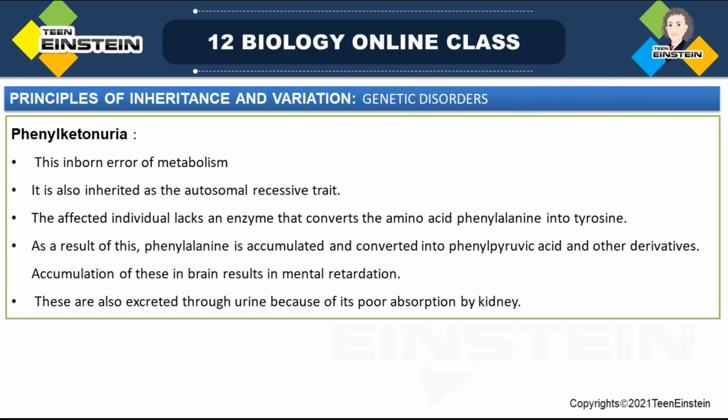If an individual is affected with phenylketonuria, they won't have the enzyme which converts the amino acid phenylalanine to tyrosine.